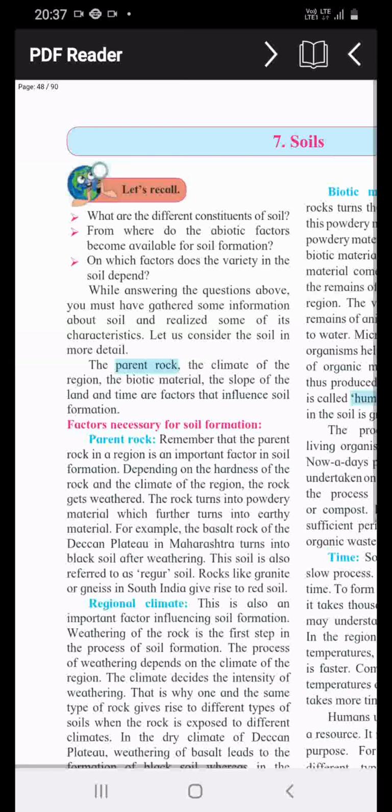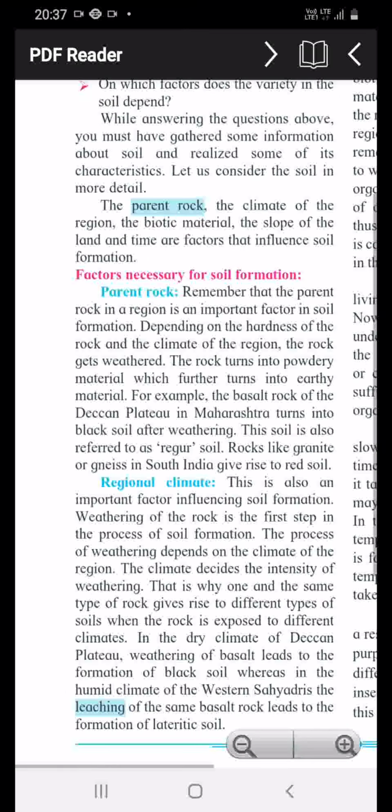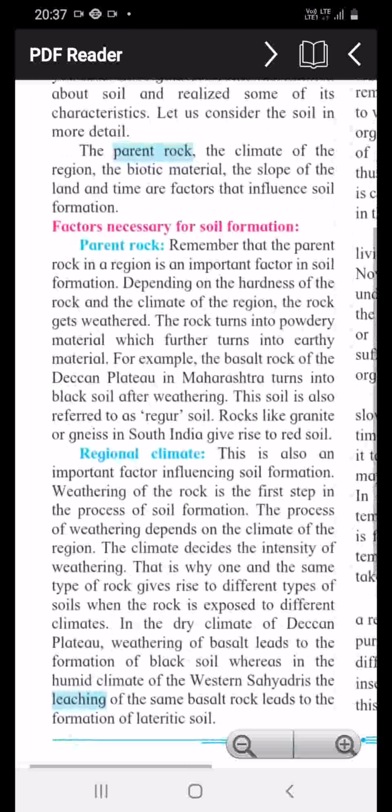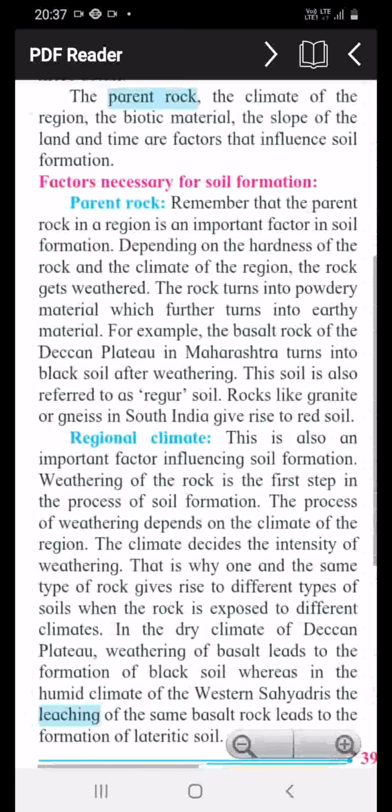From where do the abiotic factors become available for soil formation? Rock, meaning different types of rock. From the different types of rock we can get the abiotic factors for soil formation. And in this chapter, which factors are necessary for soil formation? In the earlier video I taught you the first one is parent rock, the parent rock in the region, as an important factor in soil formation.